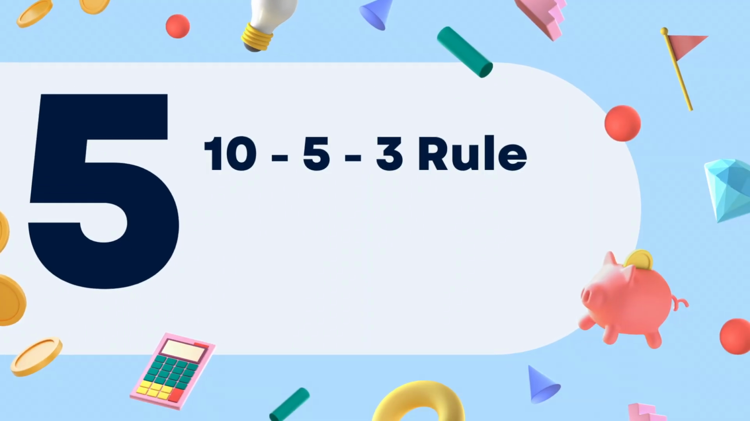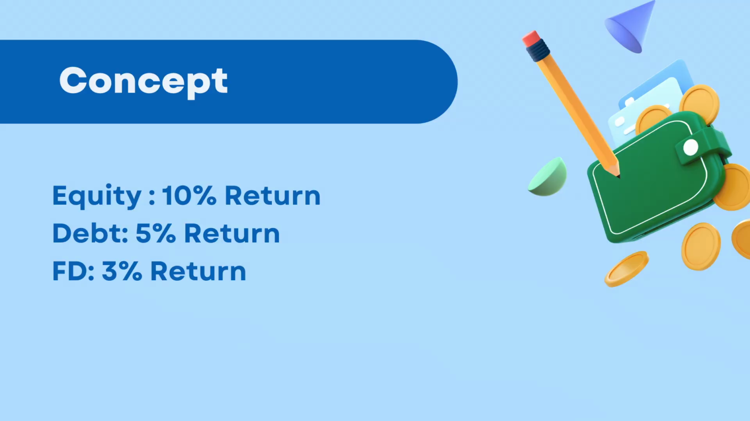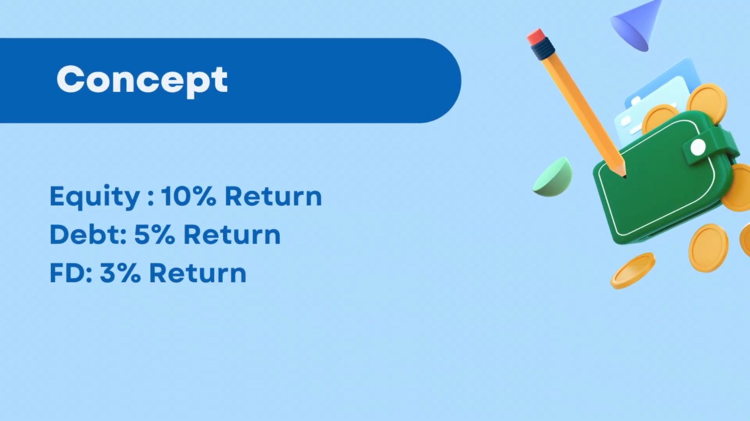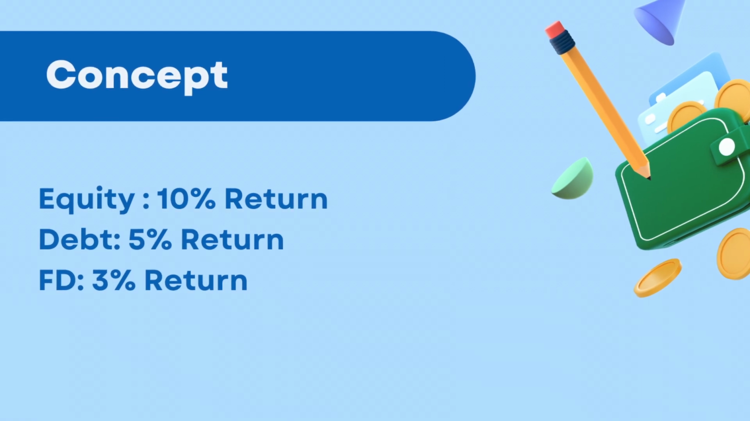Rule number 5. 10-5-3 rule. What is meant by this 10-5-3 rule? How much expectation you can have from your investments. For example, if it is going to be in equities, you can consider 10% as a good return. If you are planning for a debt vehicle, it is better to have 5% as your expectation. If it is going to be a fixed deposit, it's better to have 3% as your expectation, considering all the income taxes which you are planning to pay on the interest.